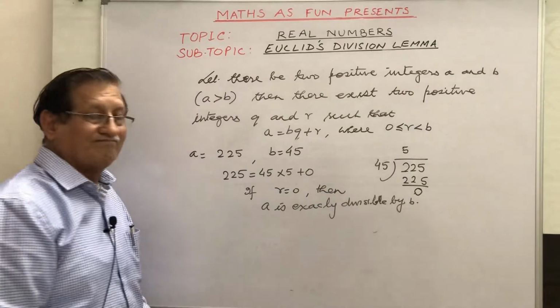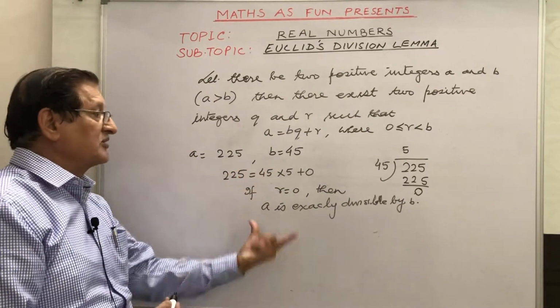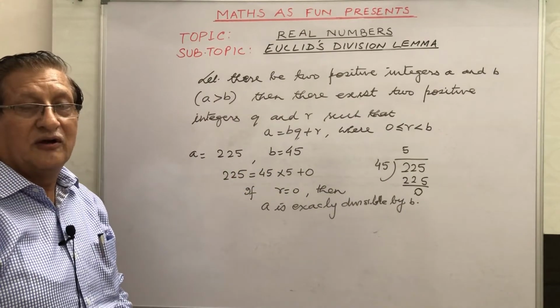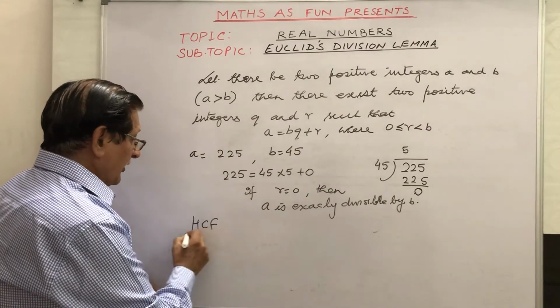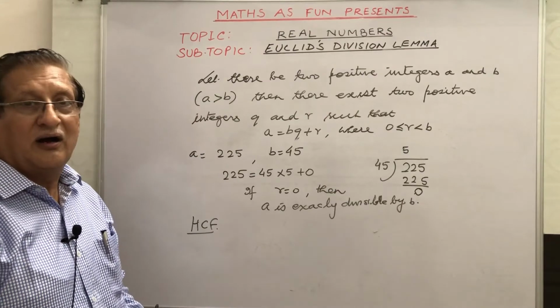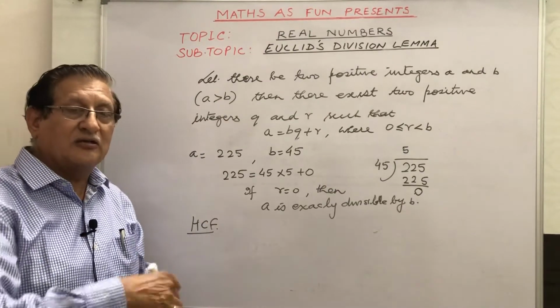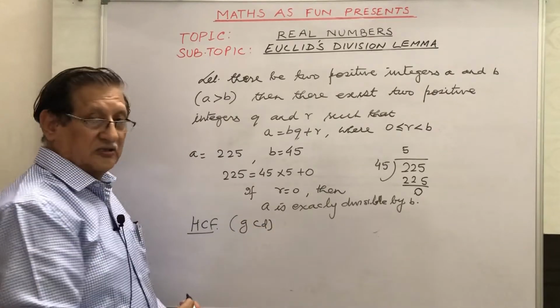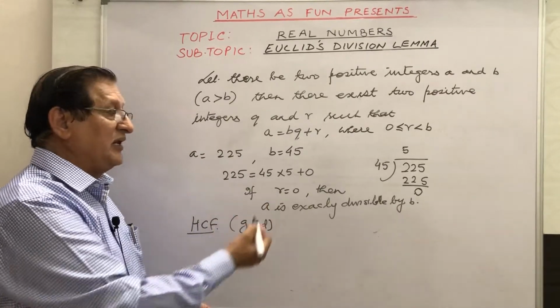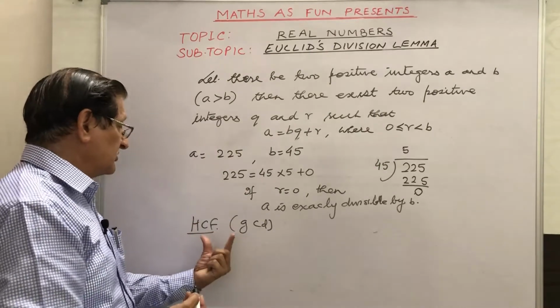And this helps us to find the HCF of two given numbers. What is HCF? You know. Highest common factor. What is the other name given to this? That is also known as GCD. GCD means greatest common divisor. The meaning of both is the same.